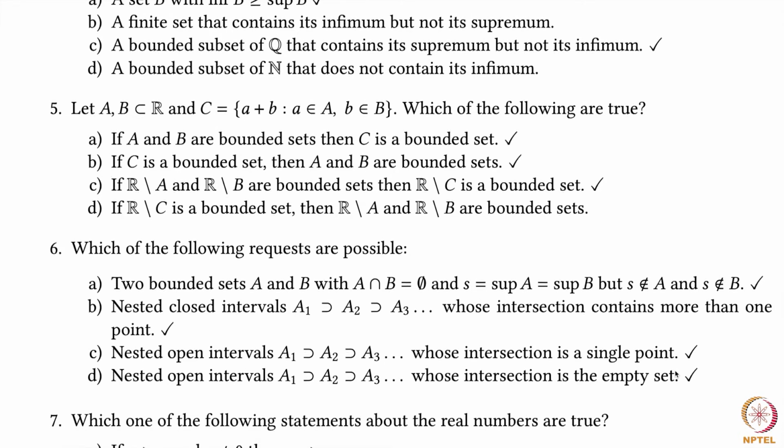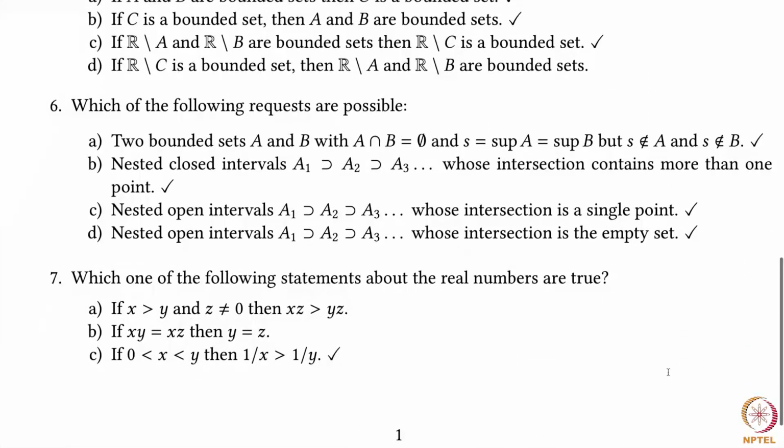Nested open intervals A1 subset of A2 subset of A3 whose intersection is an empty set. Well, for this, what you do is the following. Look at the open interval (0, 1/n). If you take the intersection of this, it will be the empty set.